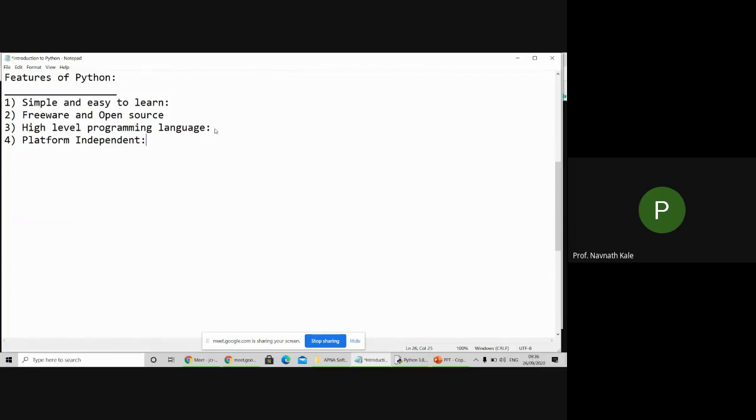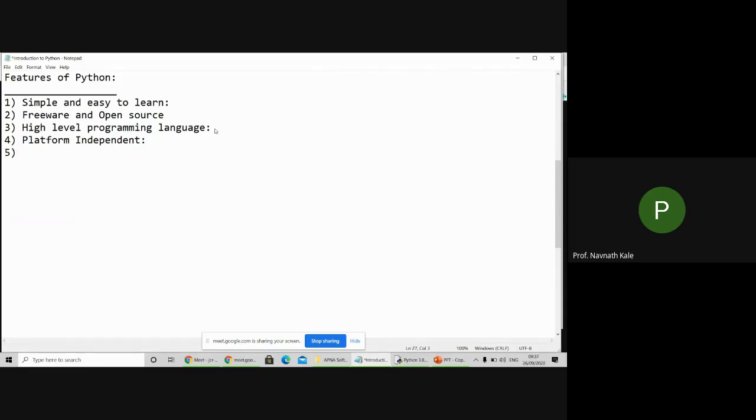Platform dependent means what? Suppose I have written a program on a Windows machine, so I can run that program on a Windows machine only. I cannot run that program on a Unix machine. That is called platform dependent. Platform independent means I have written a code on a Unix machine or Unix system, so I can run that code on Unix as well as Mac system, any system. That's what is called platform independent. So our Python is a platform independent language.